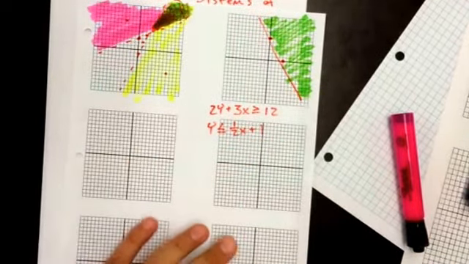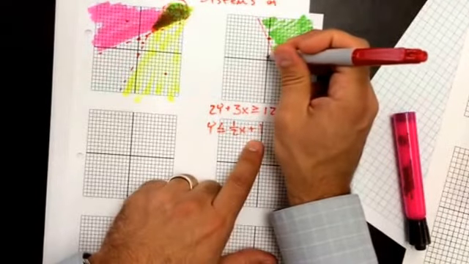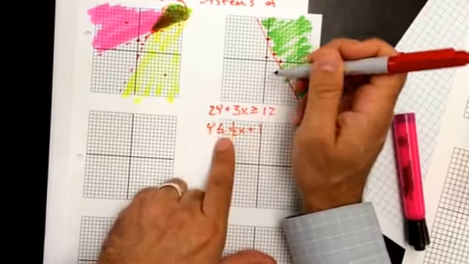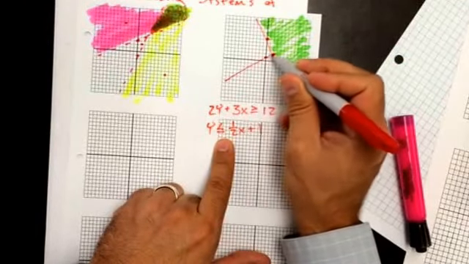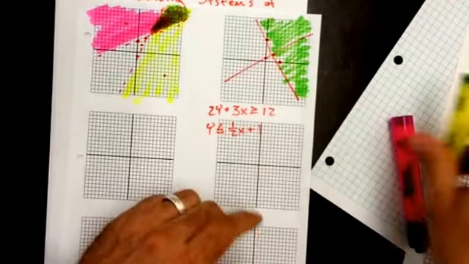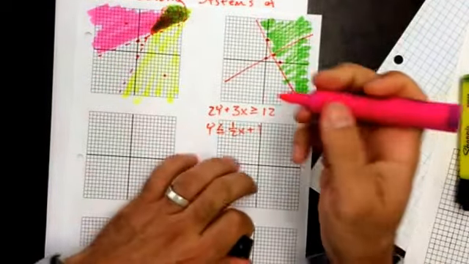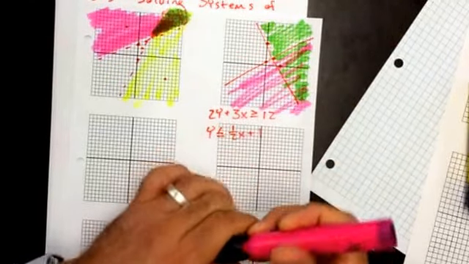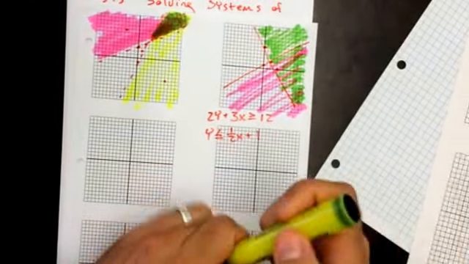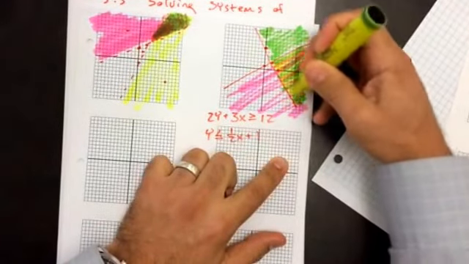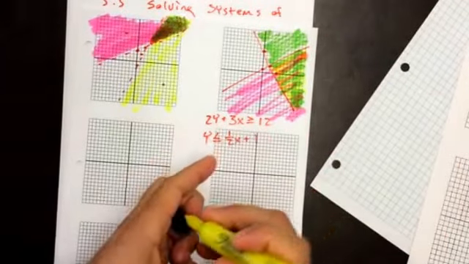The other one's in slope-intercept form, so I'm going to use the y-intercept of 1 and a slope of 1/2. It's less than or equal to, so it's also a solid line. And then it says less than, so I'm going to shade below. I'm looking for the area that's shaded for both of them, and I'm going to shade that an extra time, which is right here. It's shaded for both of them. So that's my solution set.